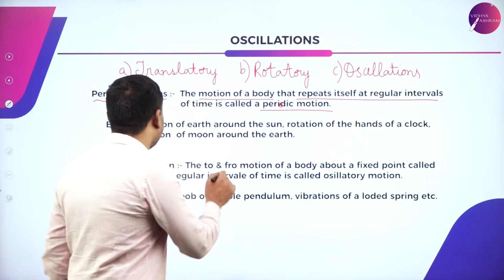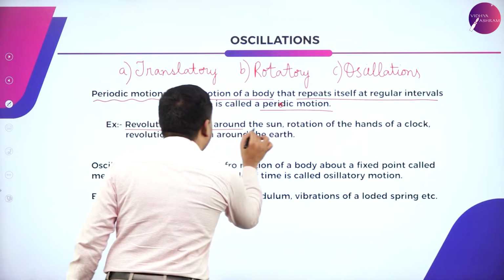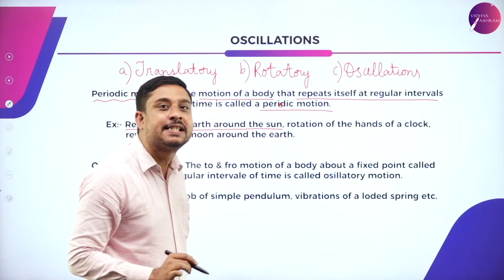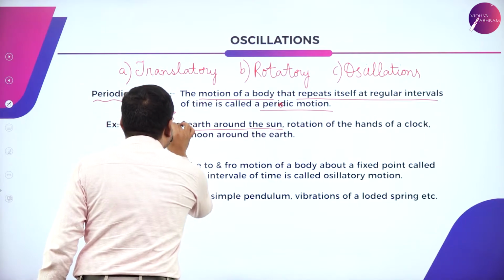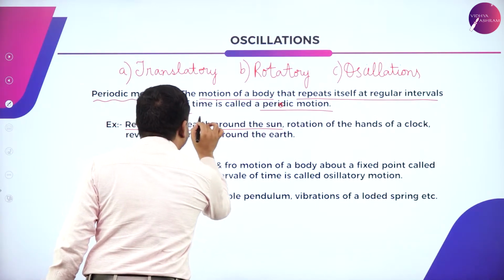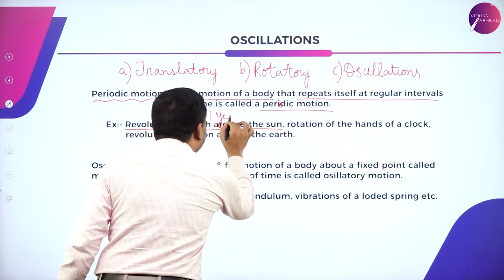See, for example, revolution of the earth around the sun. Every 365 days is 1 year.